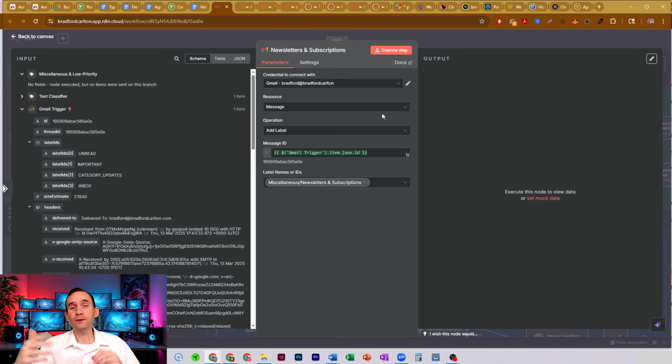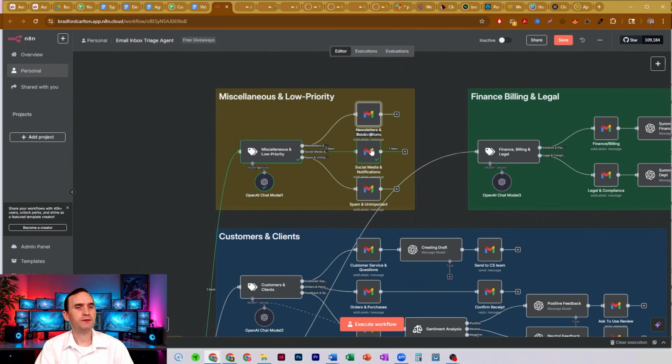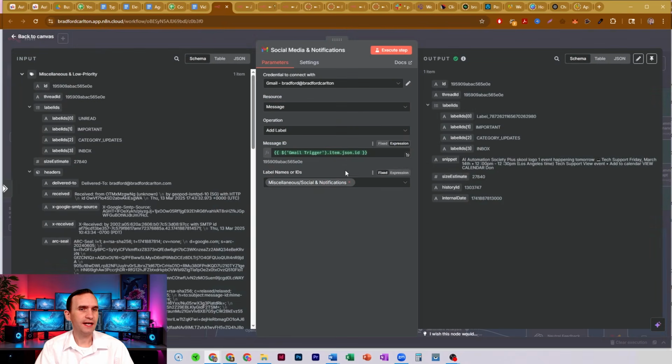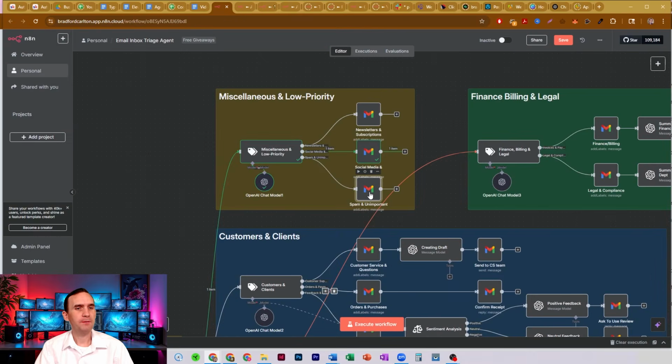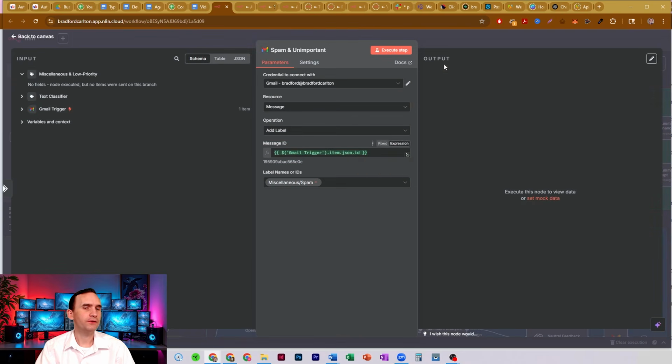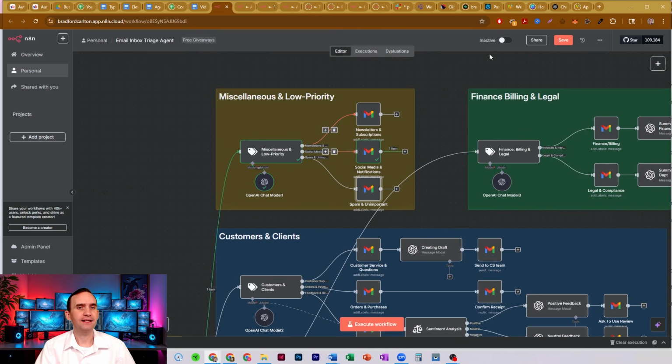And you can always, obviously, build out the structure of this bot to send it to different processes, send it to different emails, and really build this out and make it a true part of your system. But so we have newsletters and subscriptions, social media and notifications. It just adds the label, as well as spam and unimportant. It adds the label. So those three, that's an example of just adding a label.